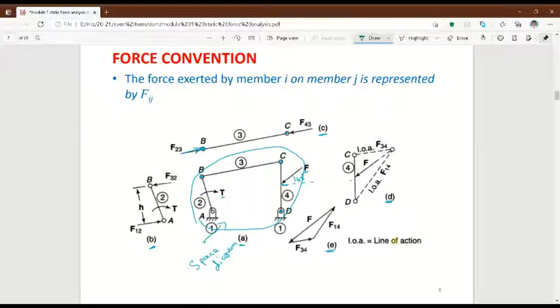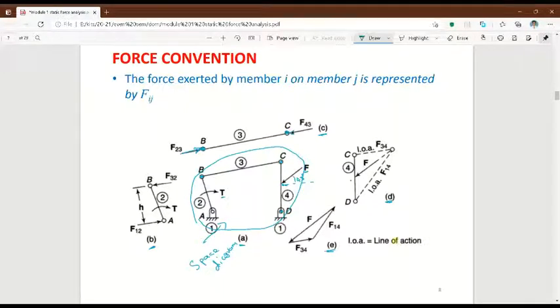So I told you I have considered this as a static analysis problem, so all the links are in equilibrium condition. If link BC is in equilibrium, and a force is acting on this side, then definitely on the opposite side an equal and opposite force will act.